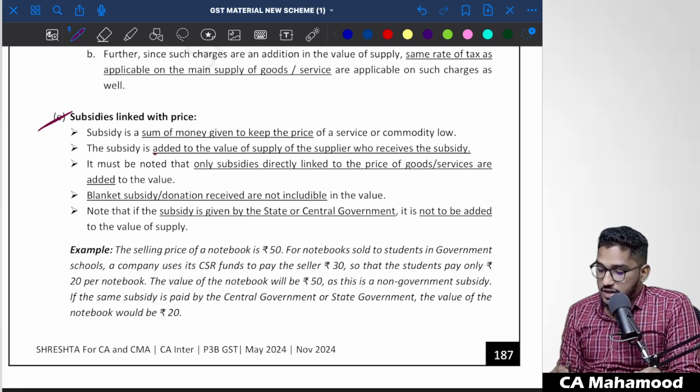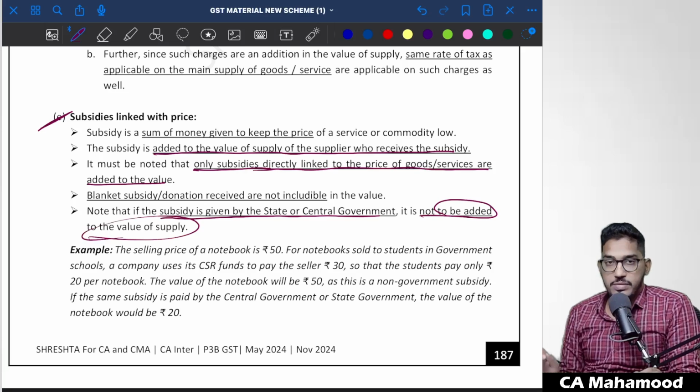The subsidy is generally added to the value by the supplier who receives it. But it must be noted that only those subsidies which are directly linked to the price of the goods or services are added to the value. And one more thing they say here: if the subsidy is given by the state government or central government, it should not be added to the value of supply.